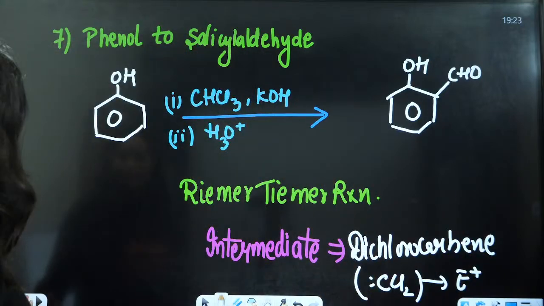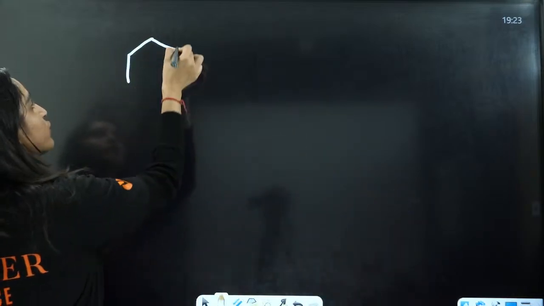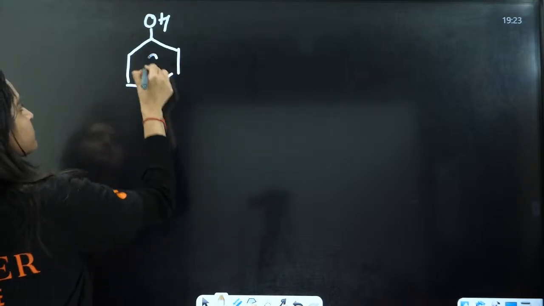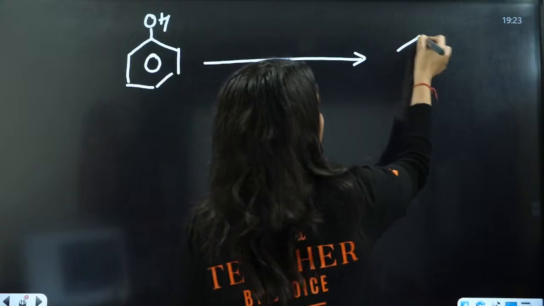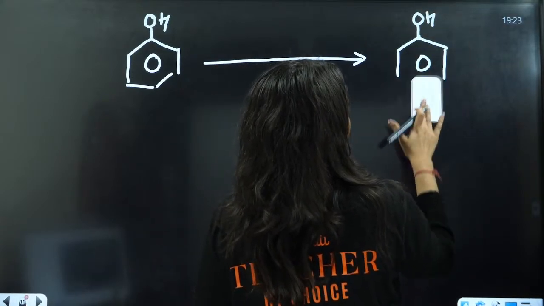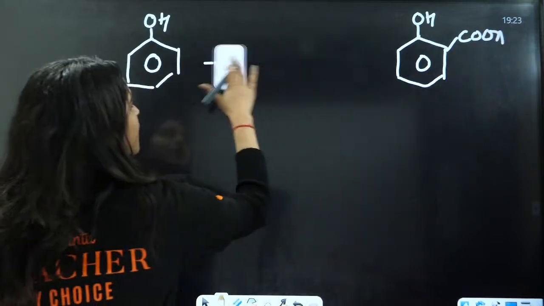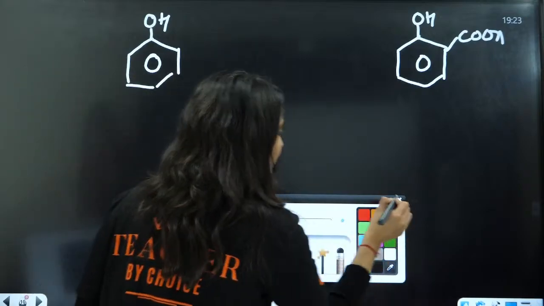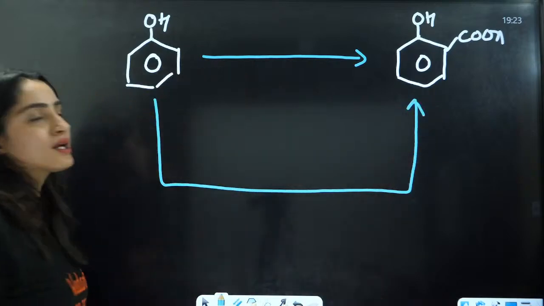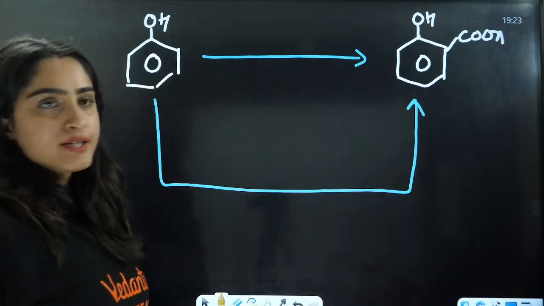Now, if they have written that you need to convert phenol into salicylic acid, everybody, what will be the reagents here? There are 2 ways to convert. What are these 2 ways?